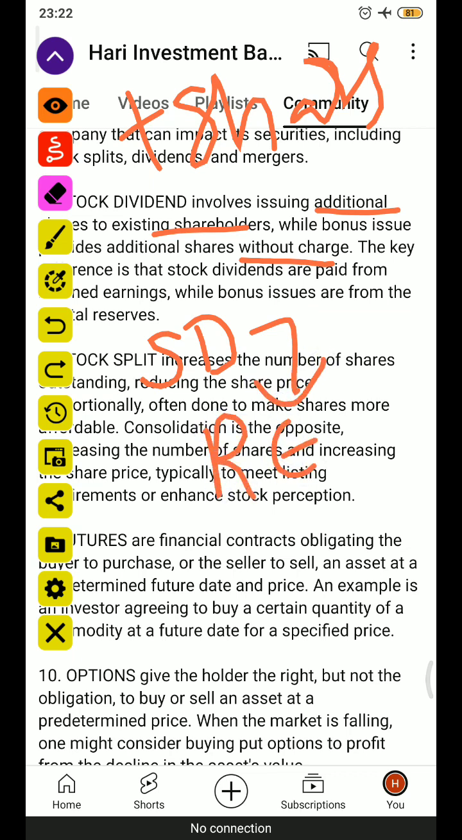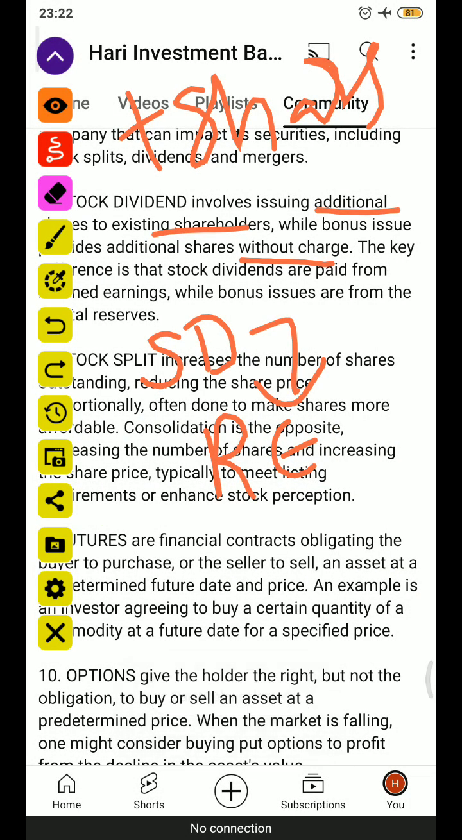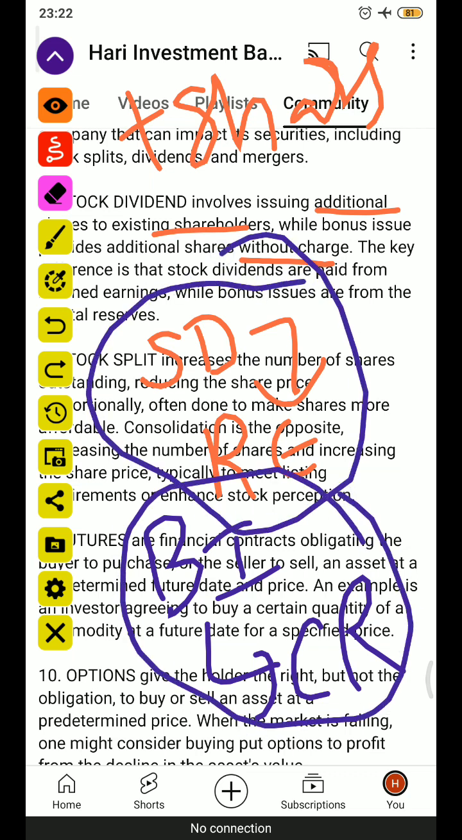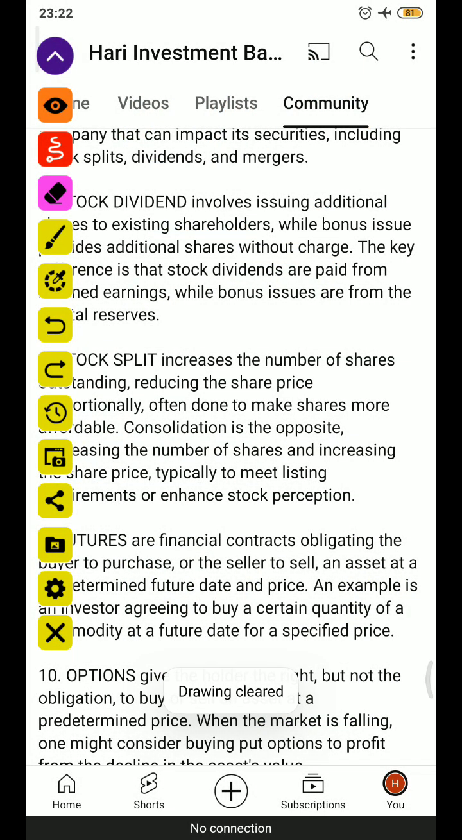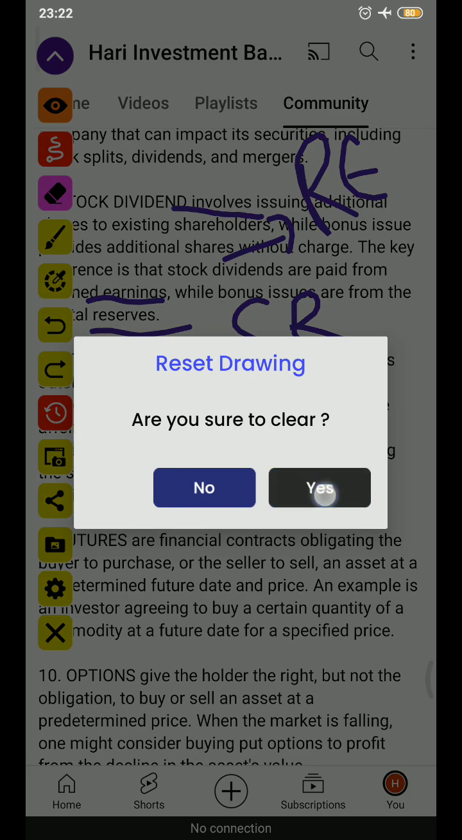Here, the key difference is stock dividends are paid from retained earnings, while a bonus issue is from capital reserve. So for a bonus issue, we will use the capital reserve. For stock dividends, we will use the retained earnings. That is the main difference between stock dividend and bonus issue. A stock dividend means issuing additional shares to existing shareholders only, out of retained earnings. Whereas a bonus issue is additional shares without charge, so we will not charge any amount, and it is from capital reserve.